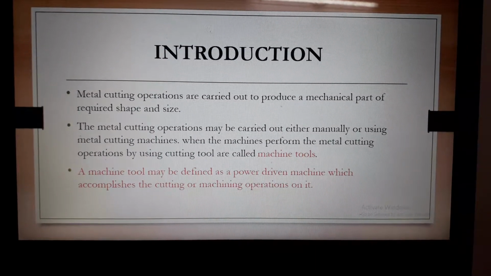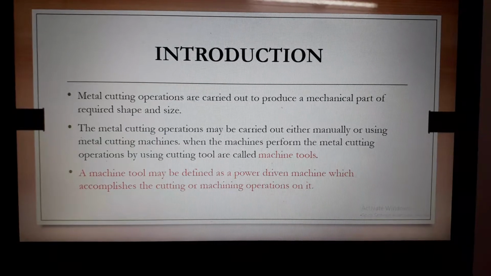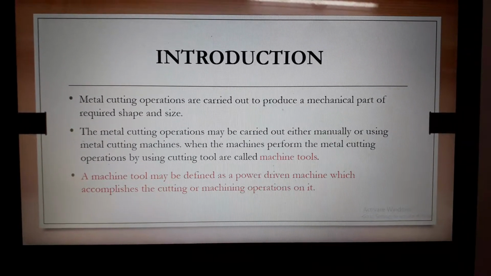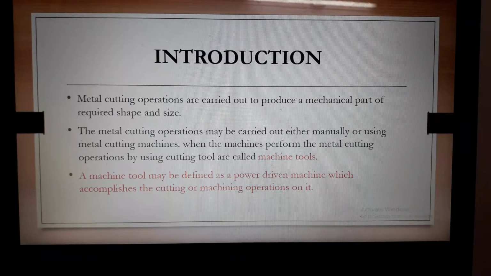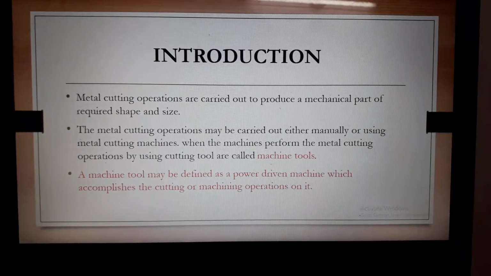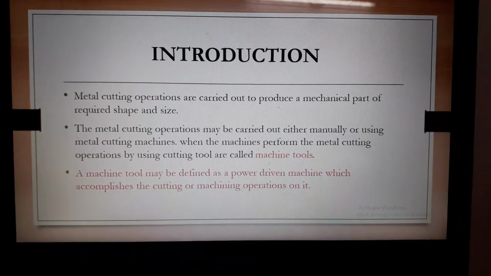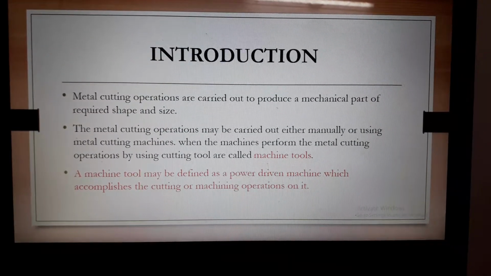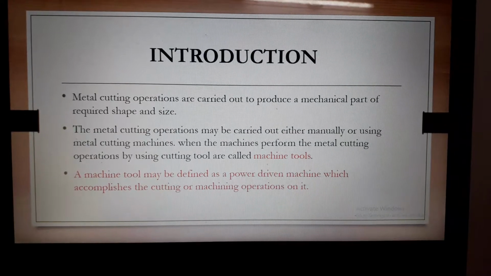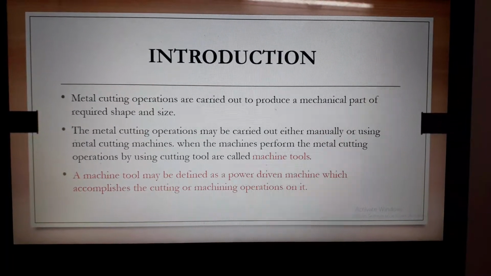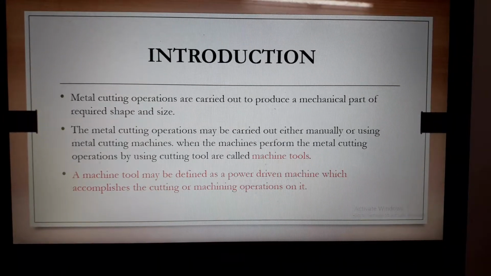When the machines perform metal cutting operations by using a cutting tool, they are called machine tools. So what is the definition of the machine tool? A machine tool may be defined as a power driven machine which accomplishes cutting or machining operations on it. We give input power to run the machine. Without power we cannot run the machine to do the cutting operations.